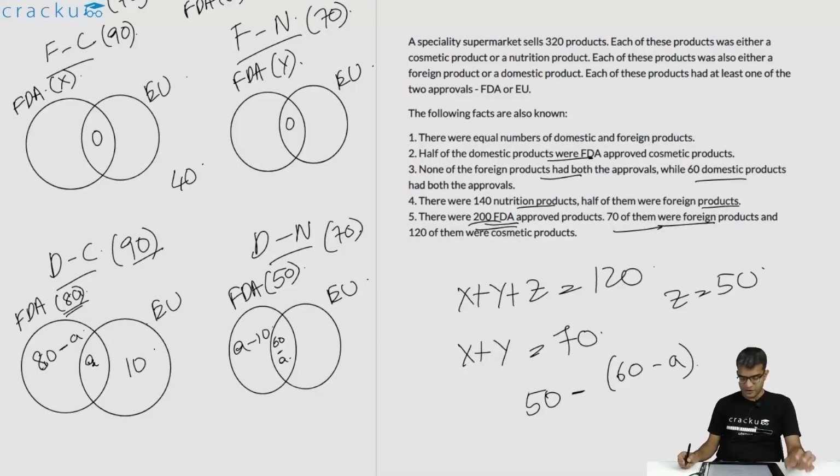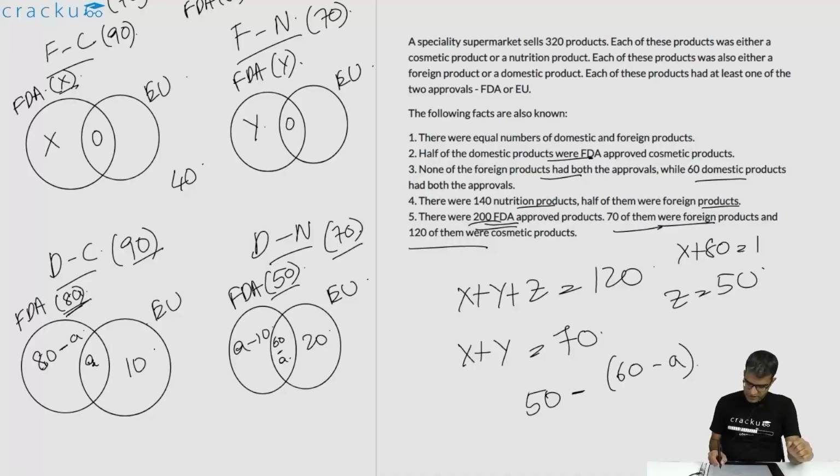Similarly, the number of domestic nutrition products which are only EU approved is 70 minus 50, which is 20. Here, because this is X and this is Y, because there is no overlap between FDA and EU in foreign products, and 120 of them were cosmetic products. So again we are told that 120 of them are cosmetic products. So X plus 80 is equal to 120, or the value of X is equal to 40. So this is 40.